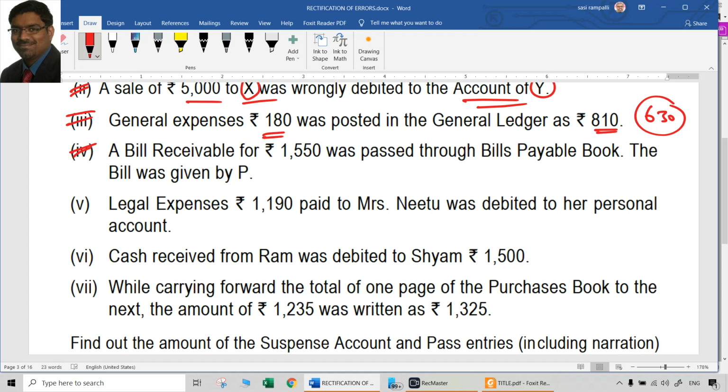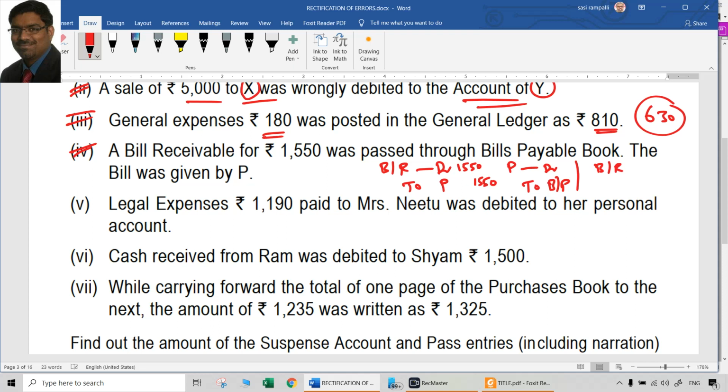Definitely it will affect the bills payable book and P. The entry that was supposed to be passed is bills receivable to P. What was passed is P to bills payable, because it was passed through the bills payable book. So completely wrong. What should we do now? Rectify it. The amount is 1550, here also 1550.